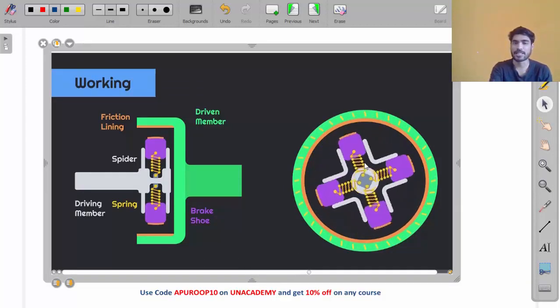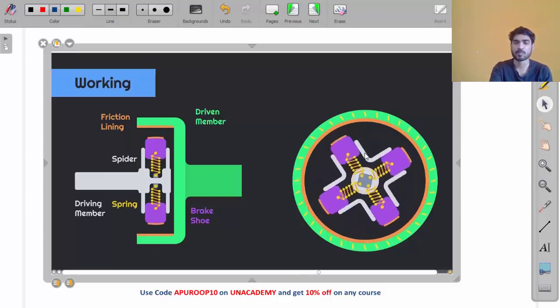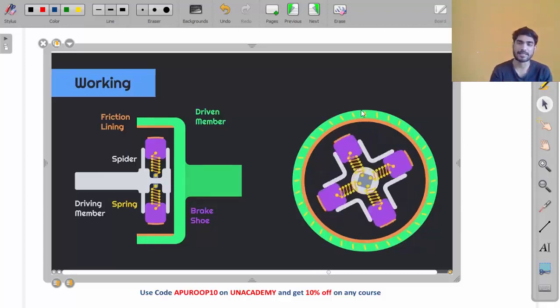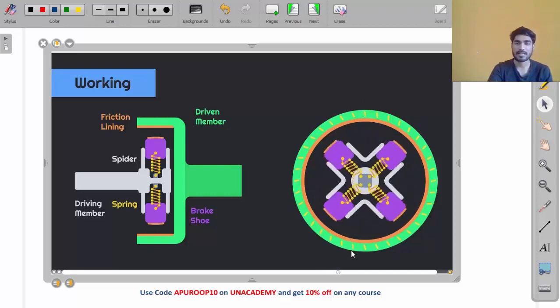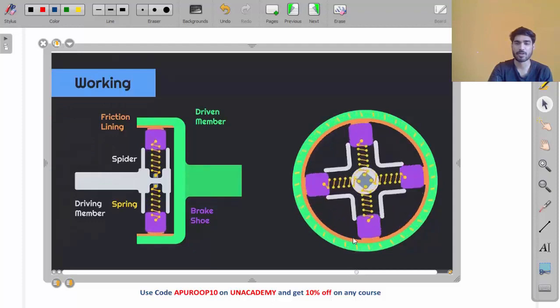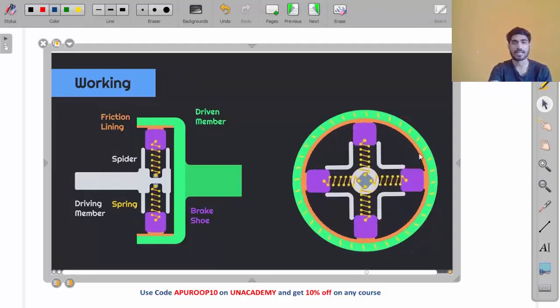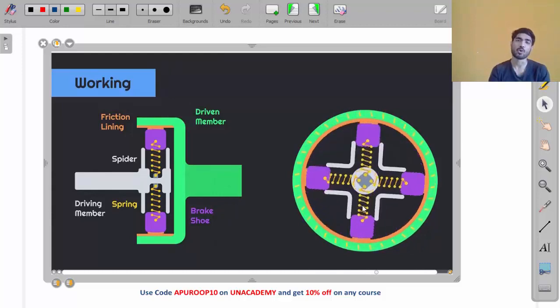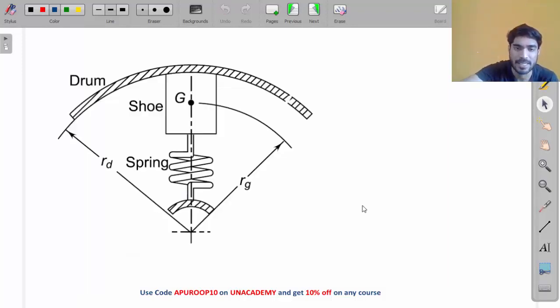But if you increase the speed, this shoe will be subjected to centrifugal force and it will start to engage. The shoe is subjected to centrifugal force, so it is engaged. And now the driven member will start to rotate. Okay. So do you understand the working principle, my friend?